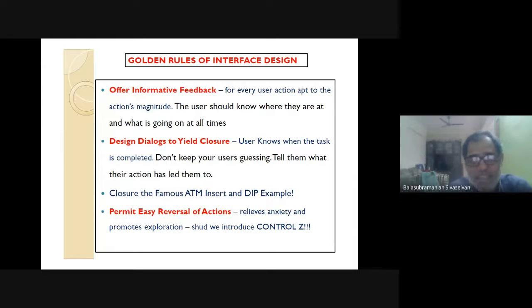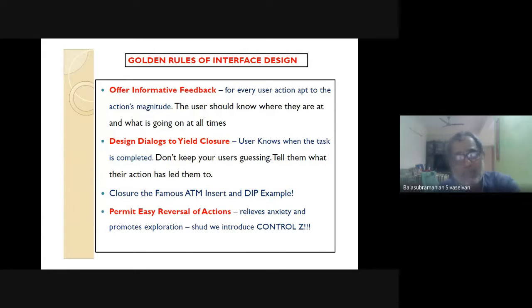The prompt happened, but the prompt happened after the user left the ATM. So the problem with the earlier ATM designs was the money came out first, then the receipt came, and then the card came, or whatever order. And we know what is the use of the receipt. It goes immediately into the nearby dustbin. That is the beauty of our designs here. They keep a receipt and then they keep a dustbin also near it. People don't even have the patience to tear it and put it. Anyway, these days they have stopped.